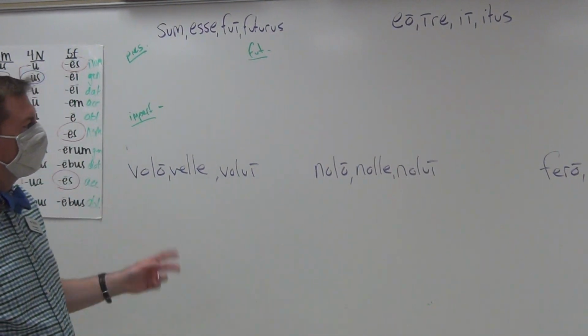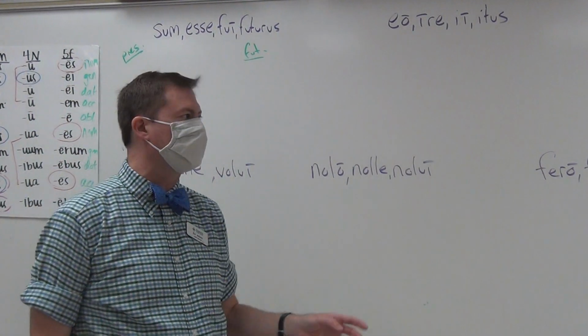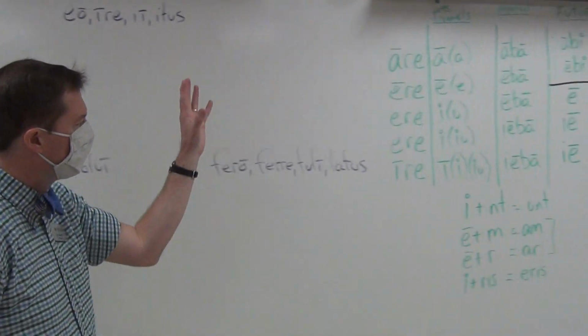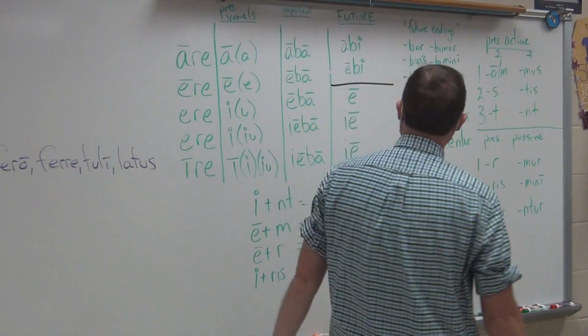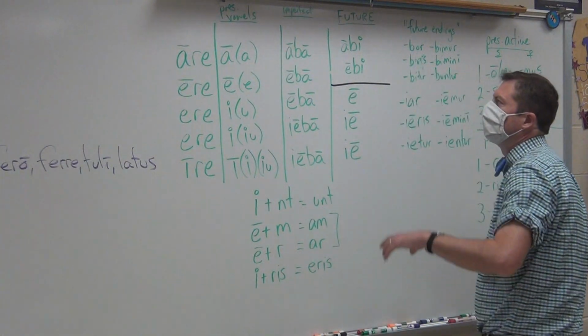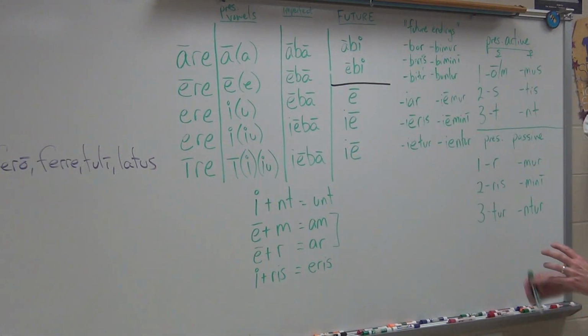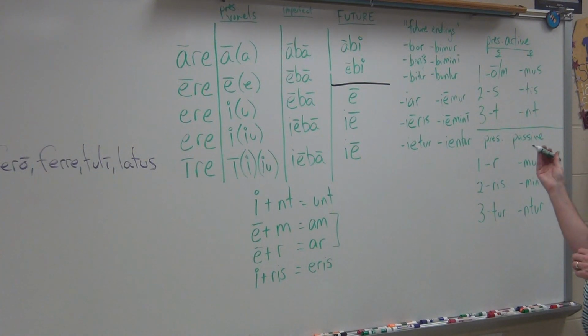So in this video, we are now going to once again be talking about irregular verbs. Now, if you look on the right-hand side, all of this green stuff that you see up here is applicable to present tense, imperfect tense, and future tense. The green tenses are the tenses that indicate action that is not completed.